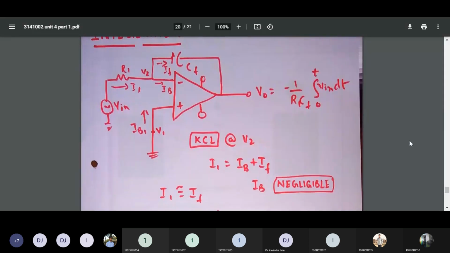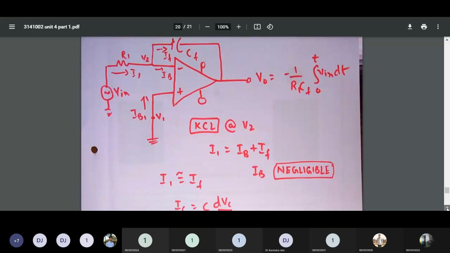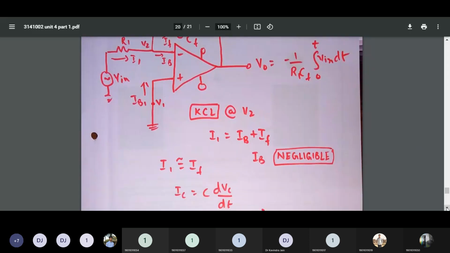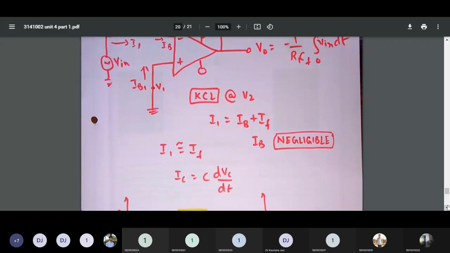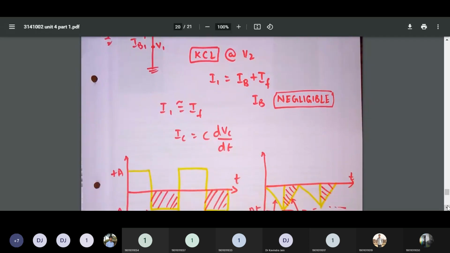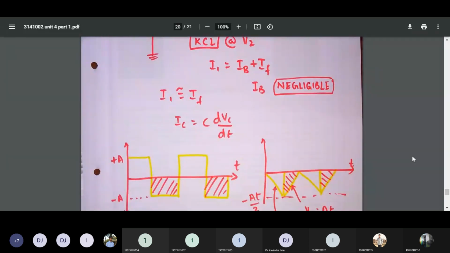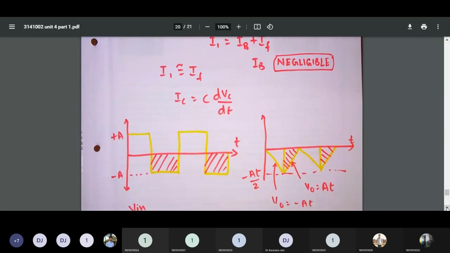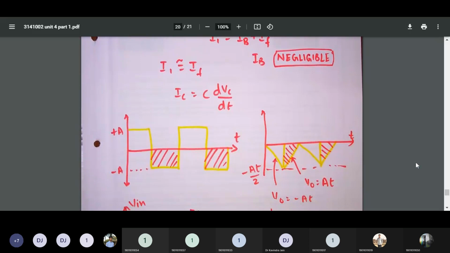IB is negligible because of the heavy resistance at the input side, so I1 is approximately equal to IF. That is, the input current is equal to the feedback current. We know that IC is equal to C dVC by dt. According to the circuit, if we have a square voltage waveform, then the output would be a triangular waveform, something like this. All of you are requested to draw the input as well as the output.